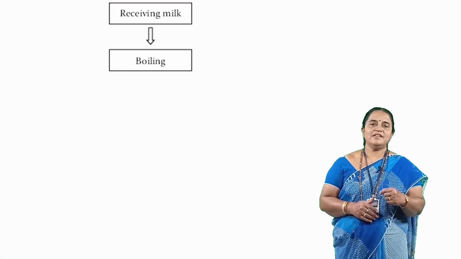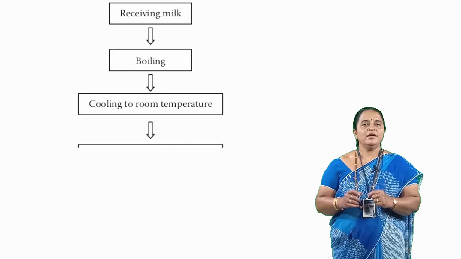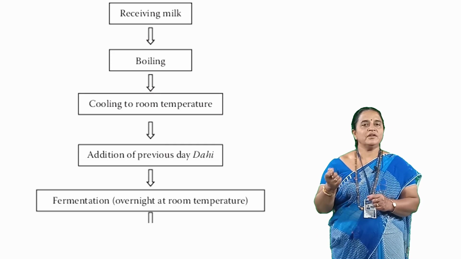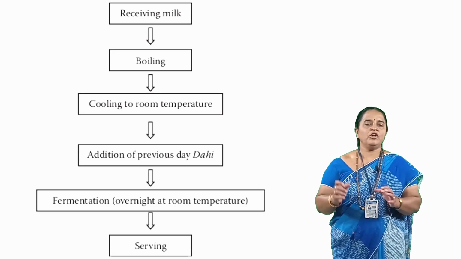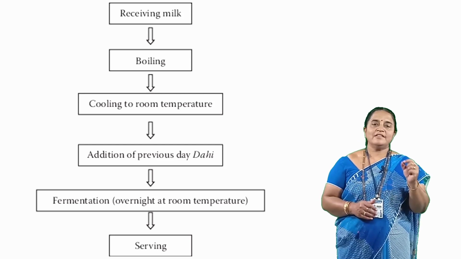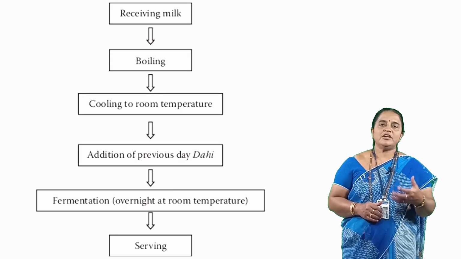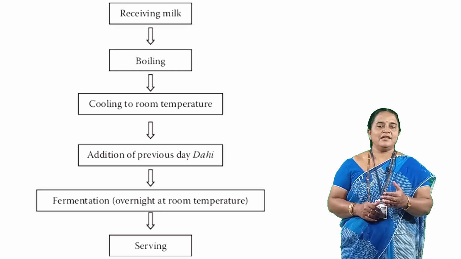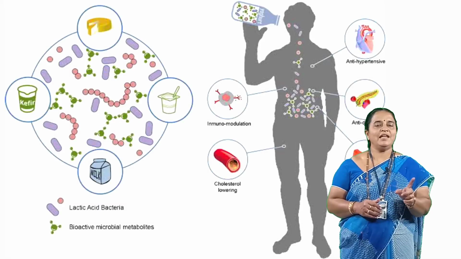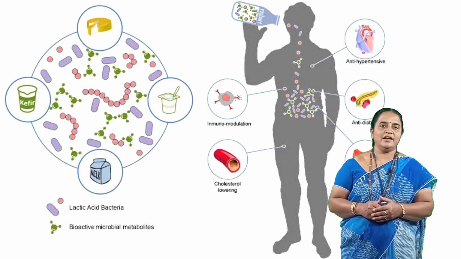Usually at household level we pasteurize the milk, and in lukewarm milk we add a little amount of curd as an inoculum. Inoculum means starter, as curd contains a large number of lactobacilli. It is a short name of LAB or lactic acid bacteria.